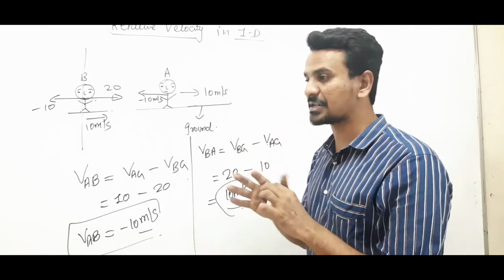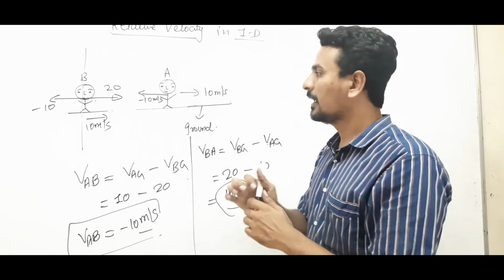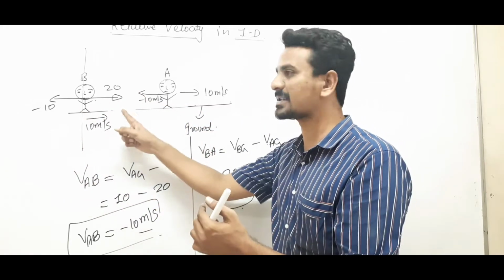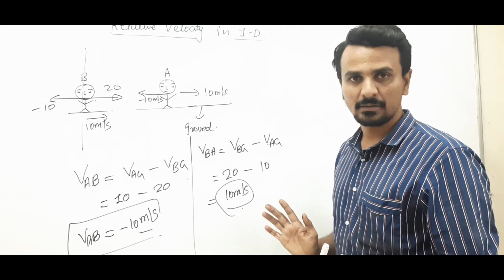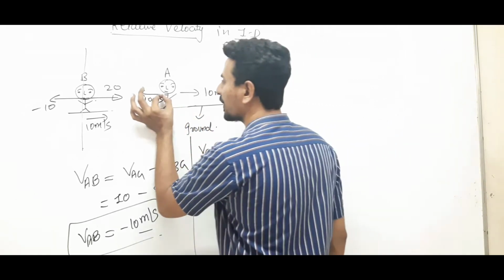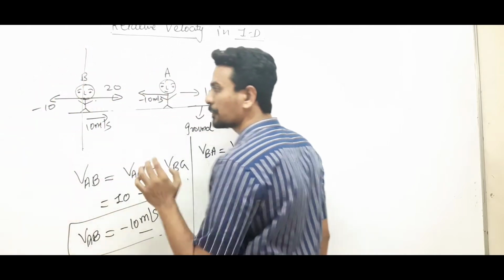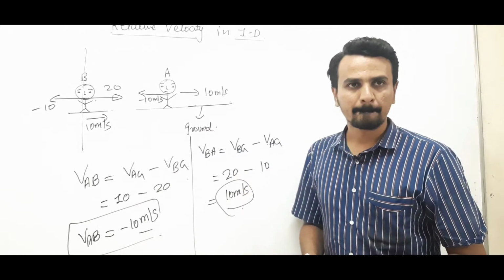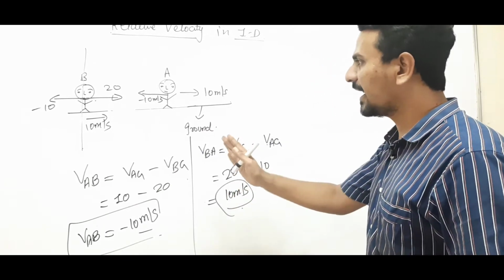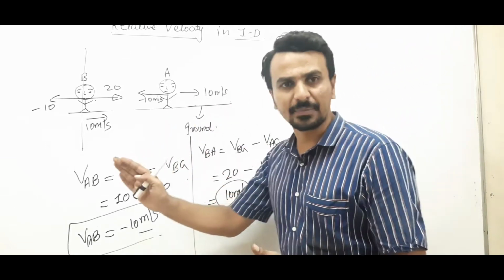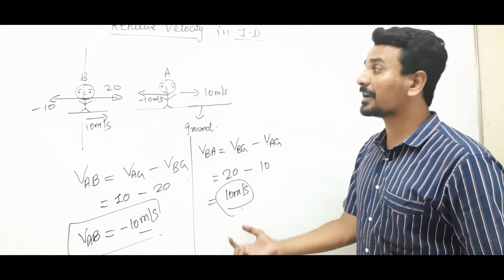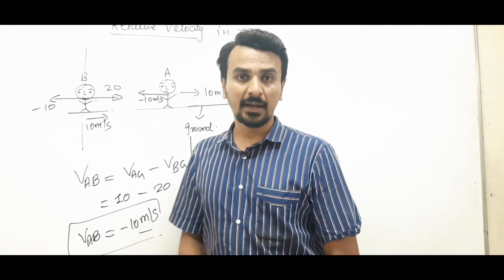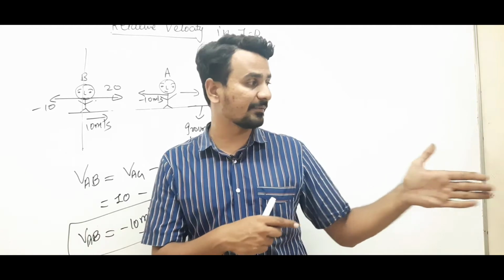So now consider the situation. A is at rest. He will observe that B is coming towards him, not with the velocity of 20, but with the velocity of 10. Clear? Whatever you are superimposing here, you will have to superimpose on the other object also. This 20, this minus 10, 10. Understand the situation. A is moving with velocity of 10, B is coming with velocity of 20. You have been told to calculate the velocity of B with respect to A. So A will find himself at rest, and now he will observe that B is coming with a velocity of 10.